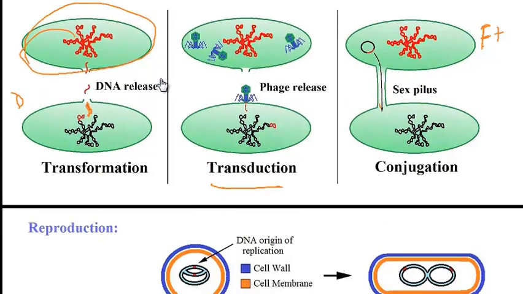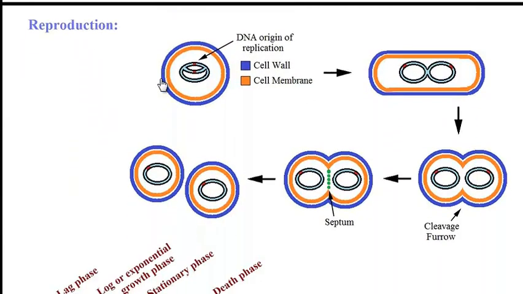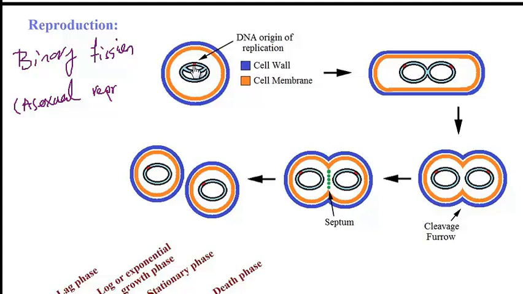Okay, next let's go over the mode of reproduction in bacteria. We already discussed that bacteria replicate by binary fission, or in other words, asexual reproduction. So here you're having binary fission, or asexual reproduction, versus eukaryotic cells that are dependent on mitosis or meiosis.